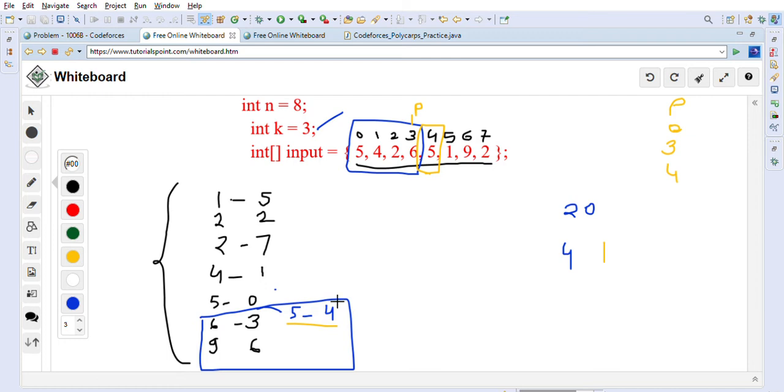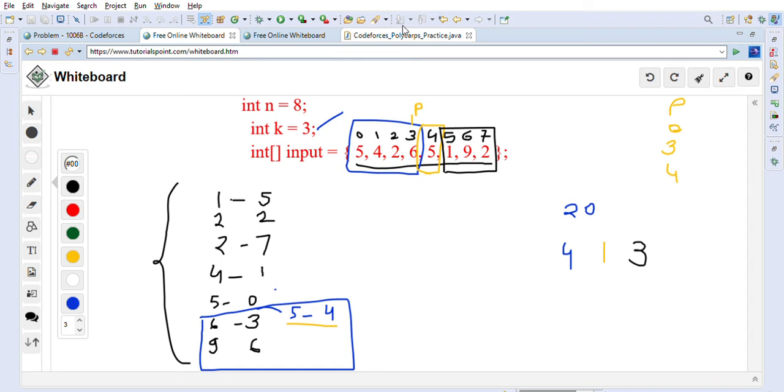And now after that we will go to 9 6, right? So 9 6 means he has solved basically all these problems. So all these remaining problems he has solved basically, right? So 3 problems he solved. So this is how we can solve this problem. So this is the logic to solve this problem.